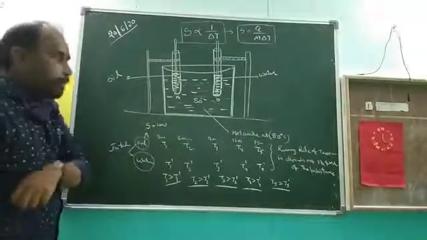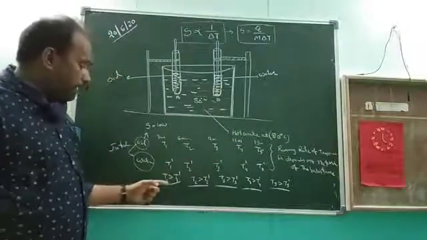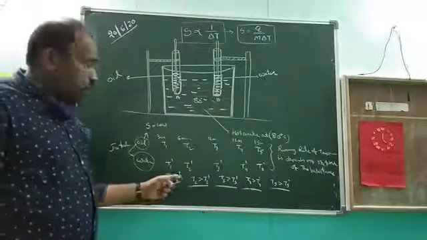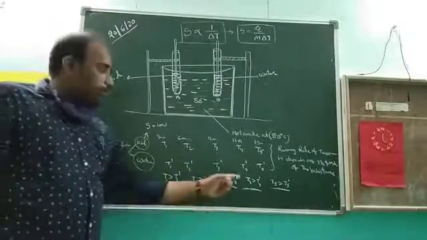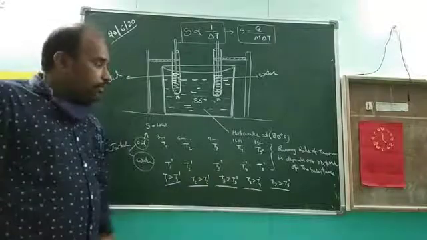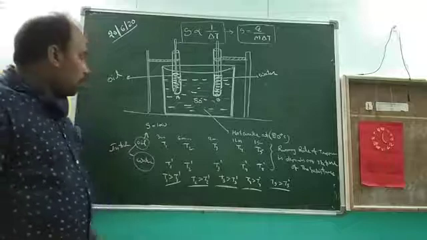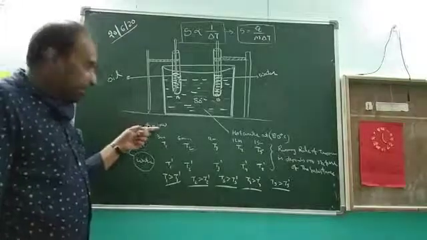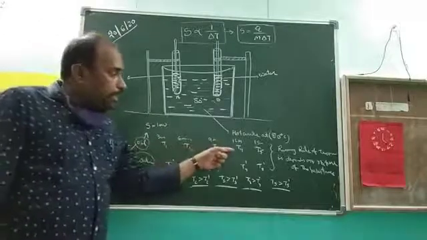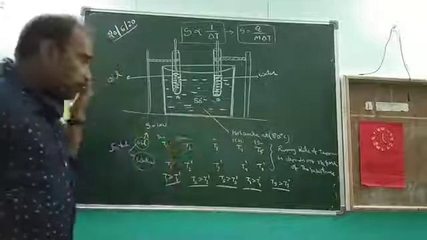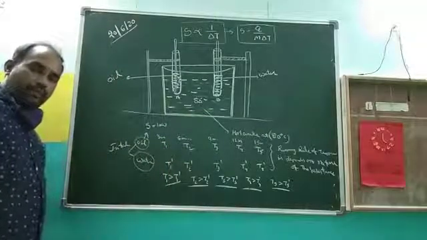The specific heat is lower, which means the temperature change is more. So that's why we observe T1 is greater than T1 dash, T2 is greater than T2 dash, T3 is greater than T3 dash, T4 is greater than T4 dash, T5 is greater than T5 dash. Are you clear? The specific heat is lower for oil, so the temperature increases very fast. But what do you observe in the case of water?